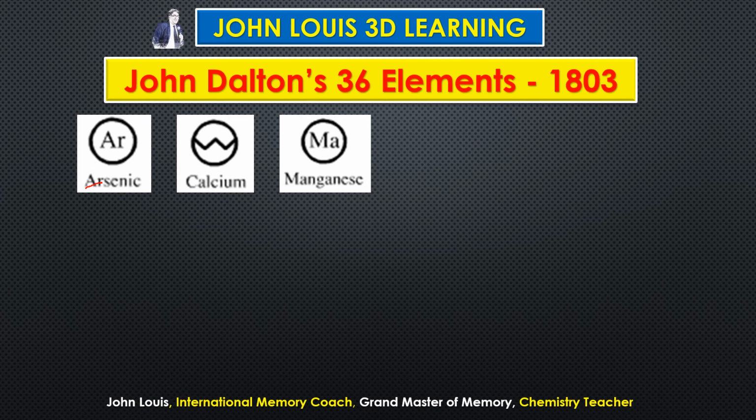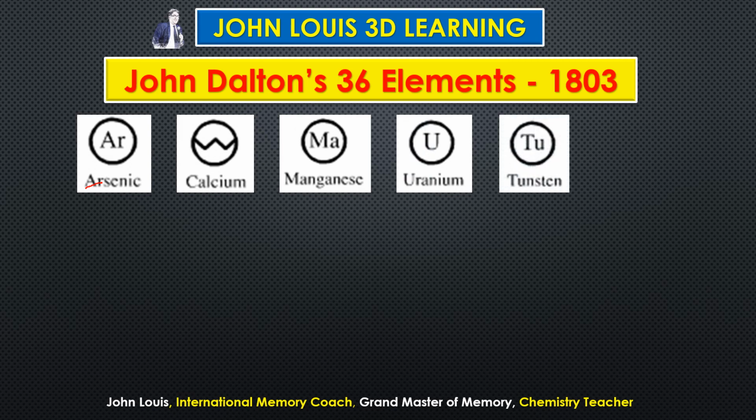And then manganese, circle Ma, first two letters Ma. And then for uranium, circle U. Then for tungsten, circle Tu, because already we used T for tin. Am I right? In the previous page we used T for tin. Therefore we cannot use the same T. That's why we are using two letters here, tungsten, circle and Tu. And then titanium, Tit, three letters are used for titanium.